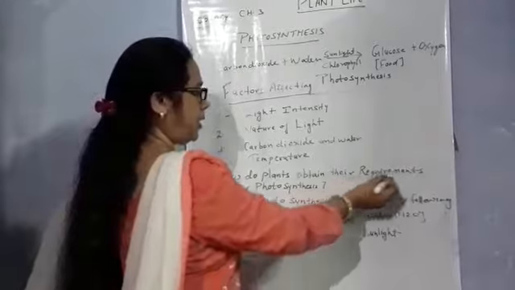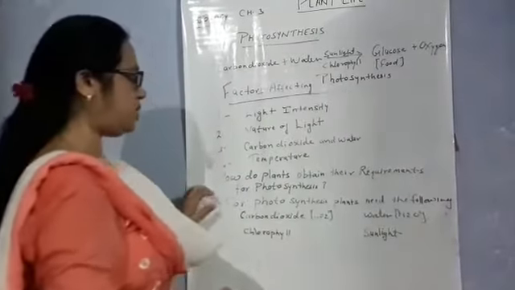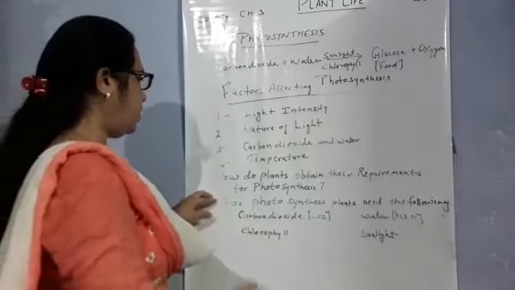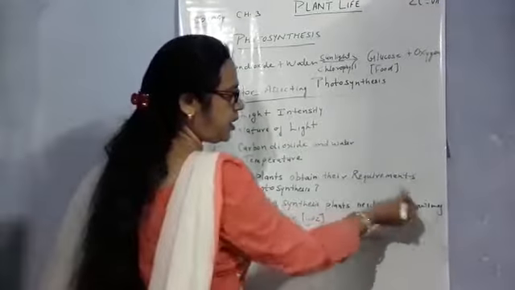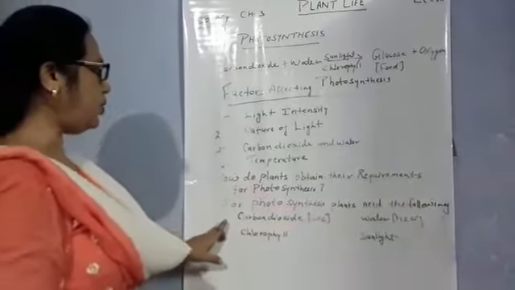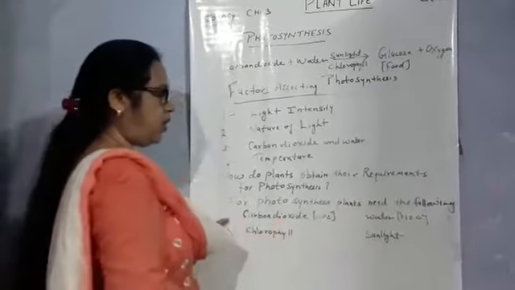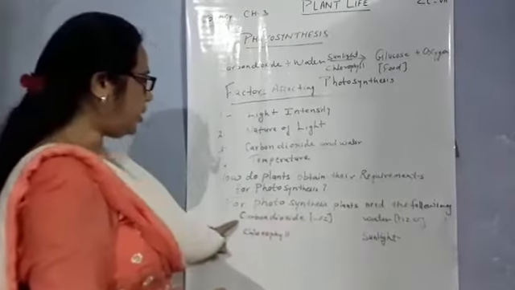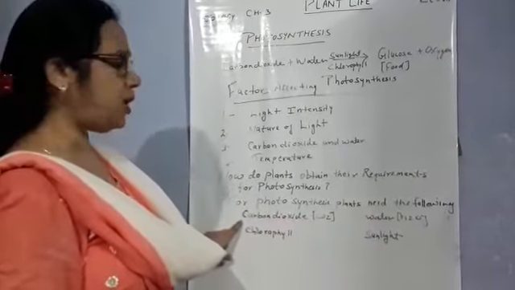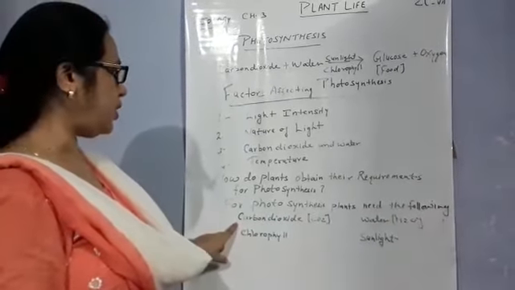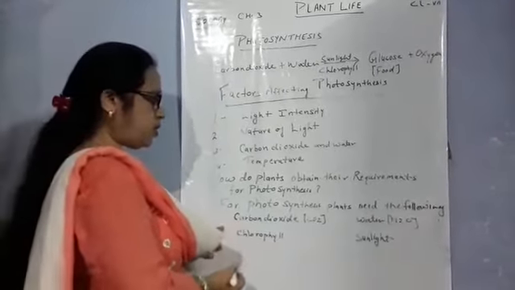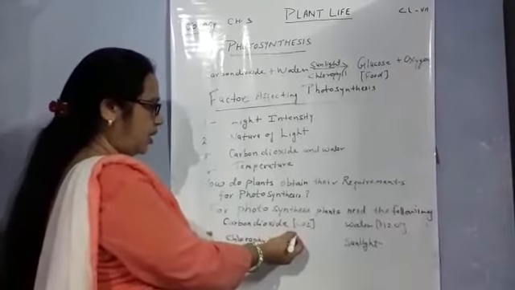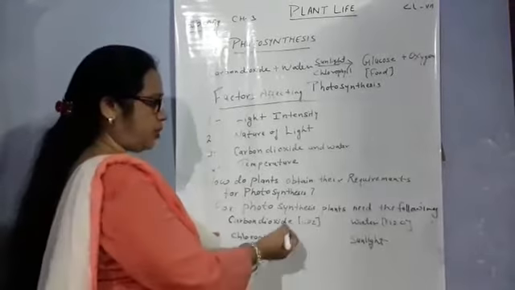How do plants obtain their requirements for photosynthesis? किस तरह से plants अपनी requirements को पूरा करते हैं? For photosynthesis, plants need the following. As I told you, plants need these things for photosynthesis. And how do they obtain them? Carbon dioxide: green plants obtain carbon dioxide from the atmosphere. The stomata on the lower side of the leaves take in the carbon dioxide from the atmosphere.